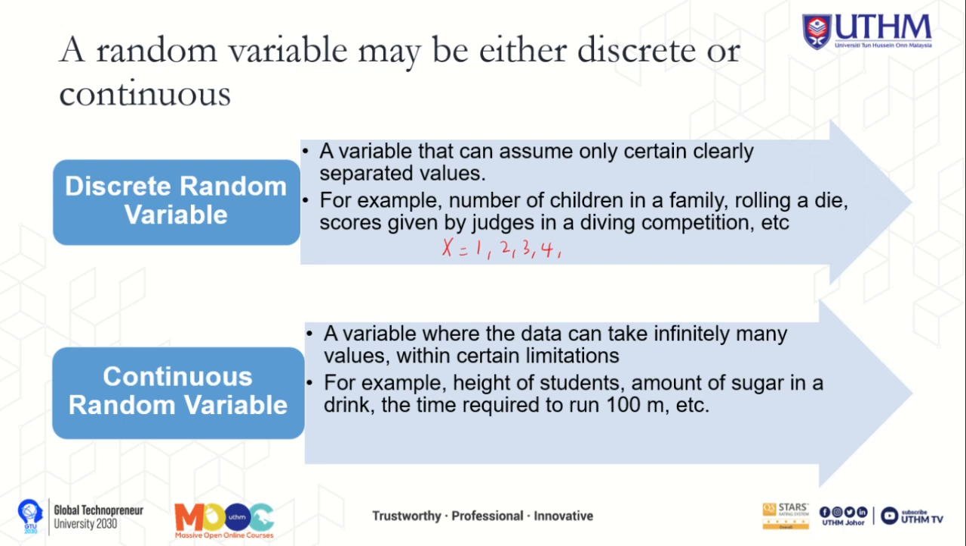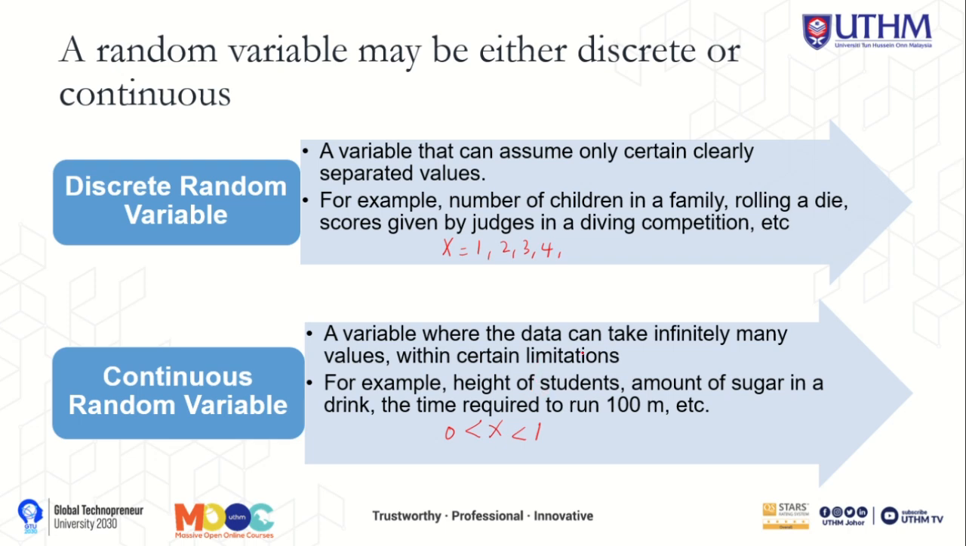Now we move to the continuous random variable. Unlike discrete random variable, continuous random variable can take infinitely many values within a range. For example, x is between 0 to 1, so it can be any value within this range. For example, the height of students in the class or the flow rate of a river is a continuous random variable.